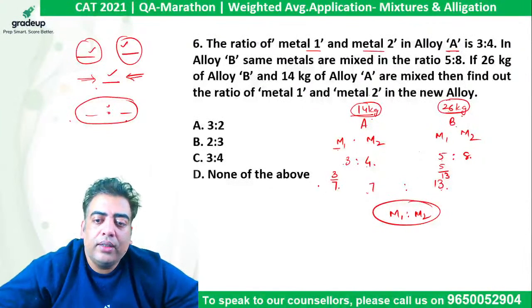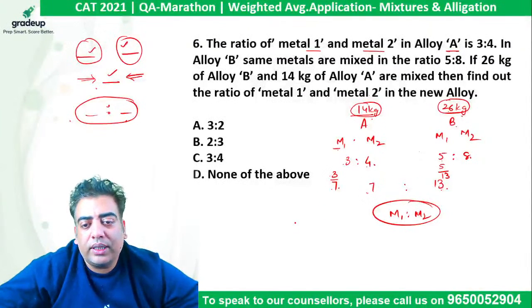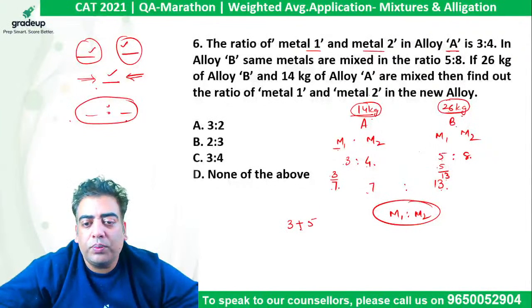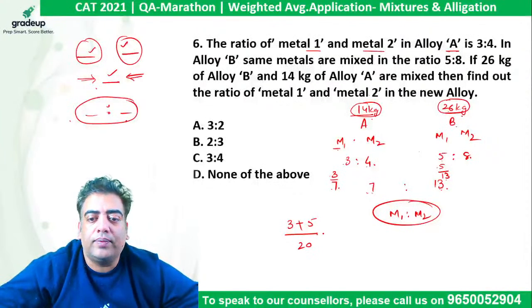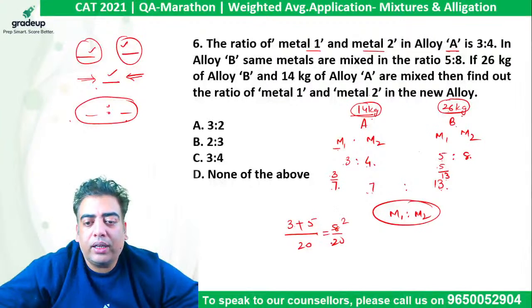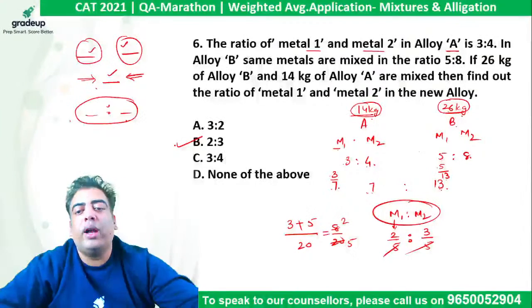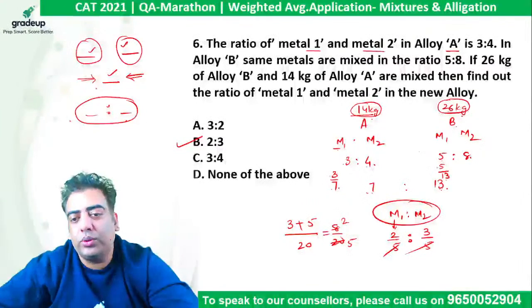So we can say 3 by 7 into 7 comes out to be 3, and 5 by 13 into 13 comes out to be 5, divided by sum of 7 and 13, which is 20. So 8 by 20, 4 2s are 8, 4 5s are 20 get cancelled out. If M1 is 2 by 5, remaining will be M2, which is 3 by 5. 5 and 5 get cancelled out, so the required ratio will be 2:3.